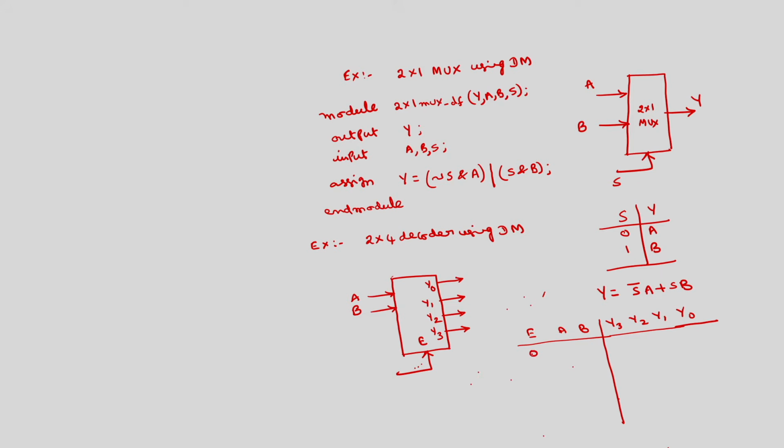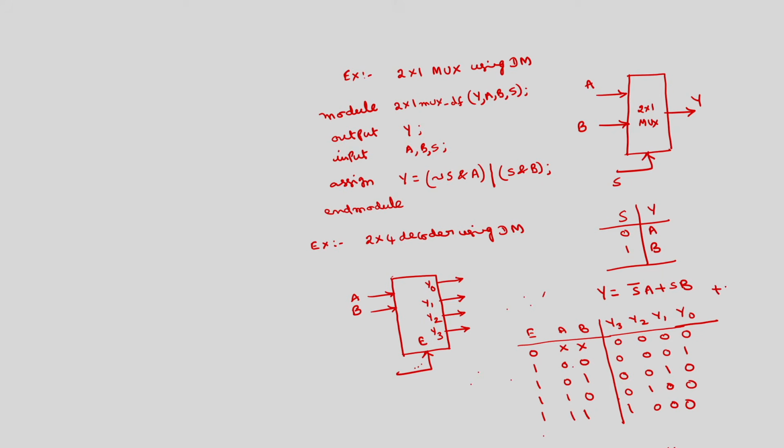If enable is 0, regardless of A and B, none of the outputs will be selected. Selected means 1, not selected means 0. In order to select any one of these outputs, enable should be 1. So, for 0 0 y0 is selected, for 0 1 y1 is selected, for 1 0 y2 is selected, for 1 1 y3 is selected.